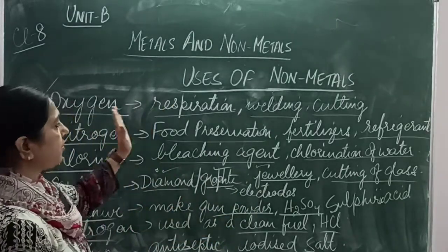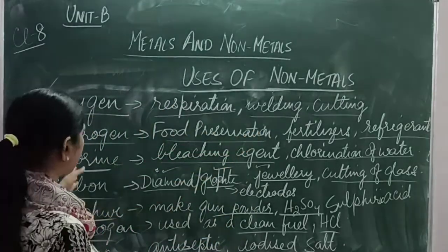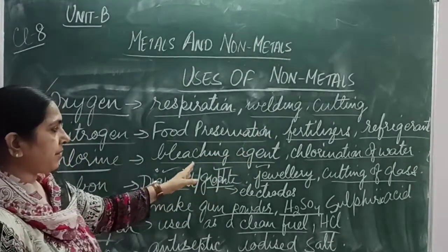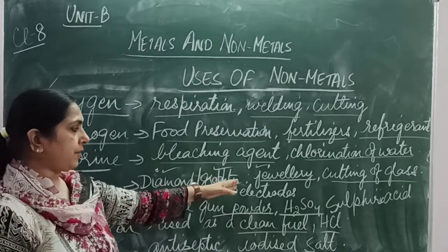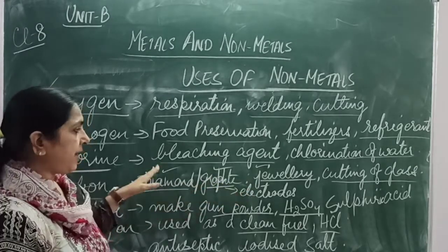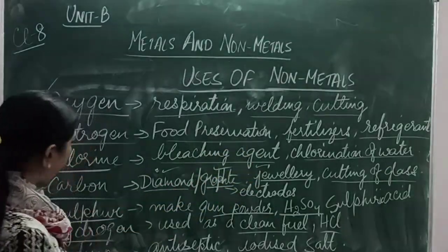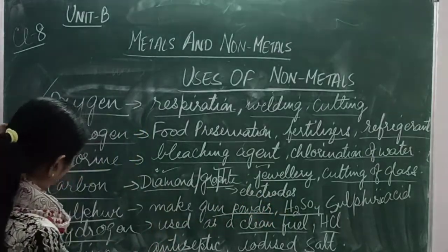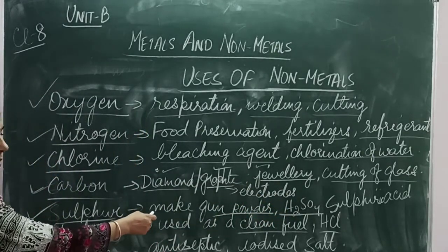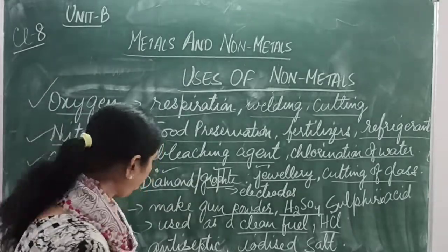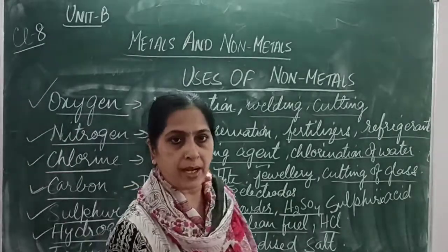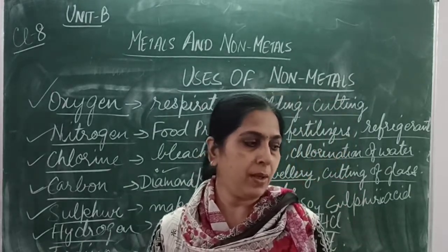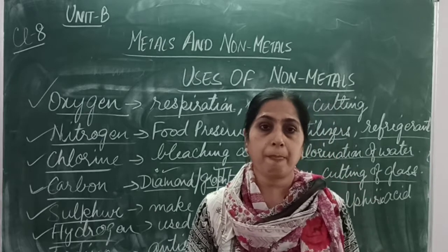Oxygen for respiration, nitrogen for food preservation, fertilizers, refrigeration, chlorine as a bleaching agent and for chlorination of water, carbon as diamond and graphite, two forms of carbon. Graphite is used in electrolysis as electrodes, diamond for making of jewelry. Then there was sulfur, it's used to make gunpowder and sulfuric acid, okay. Then there was hydrogen, it's a clean fuel and it's used to make hydrochloric acid. Then you got iodine, it is used as an antiseptic and it is used for iodizing salt, which is one of the important concepts of our diet.